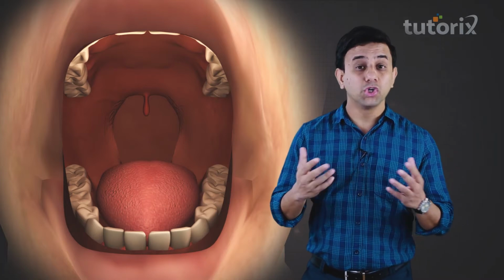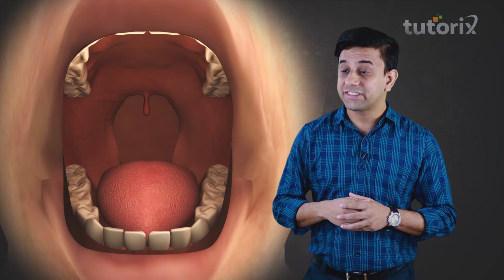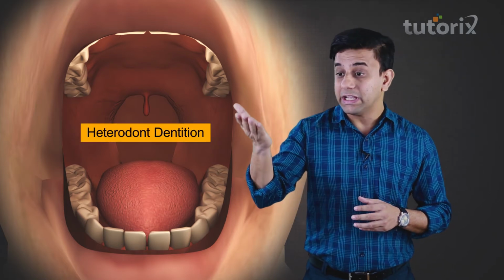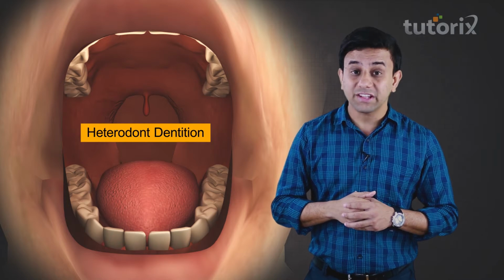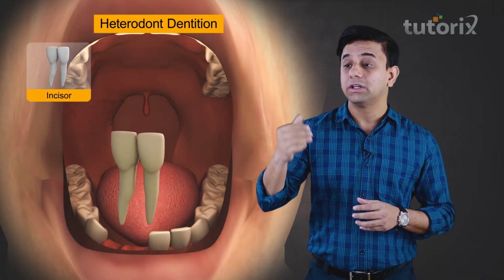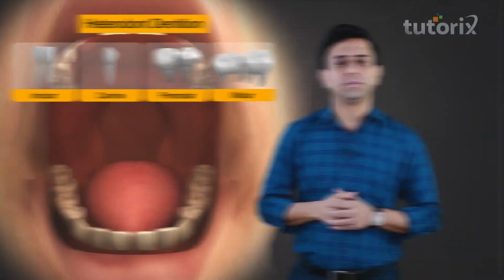So friends, if you notice our teeth properly, you will notice that the teeth are of different shapes, and this is exactly what we call the heterodont dentition. The teeth which we have in us are the incisor, the canine, the premolar and the molar.